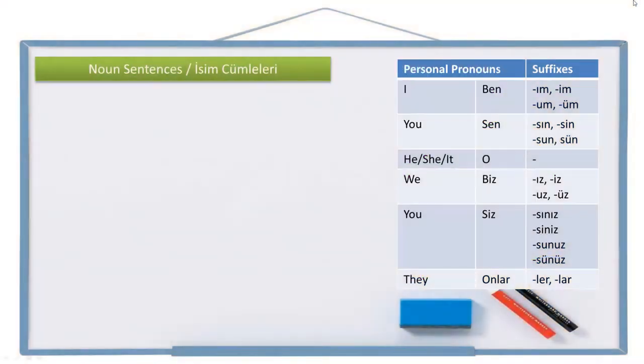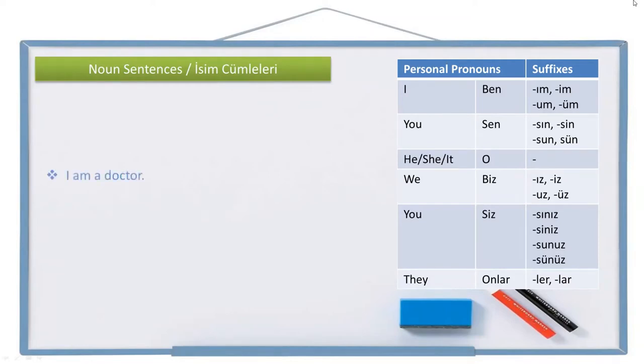In this lesson we are going to learn the noun sentences, which are isim cümleleri in Turkish. Noun is isim, sentence is cümle. And as a compound noun, noun sentences is isim cümleleri. To make noun sentences in Turkish, we will need personal pronouns and personal pronoun suffixes, which you can see on the right. Now let's start.